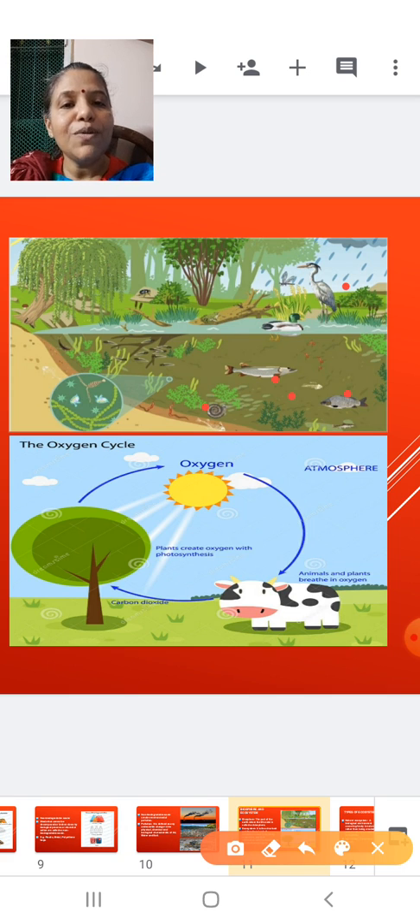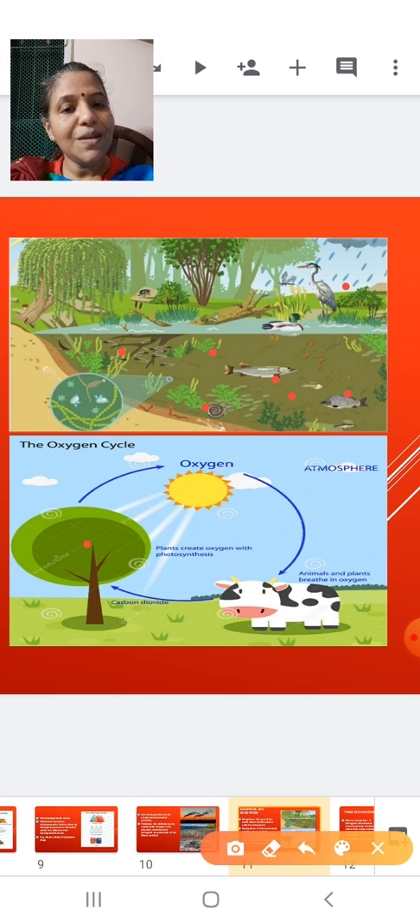You can see some of the plants which are growing inside the pond, correct? So this is a pond ecosystem. Now here I have shown an example of a biogeochemical cycle. In this biogeochemical cycle, I am giving you the explanation of how oxygen is moving from the atmosphere to the living organism and back to the atmosphere.